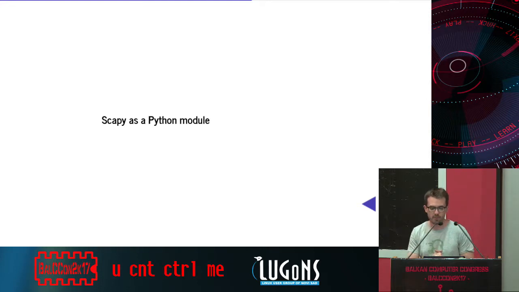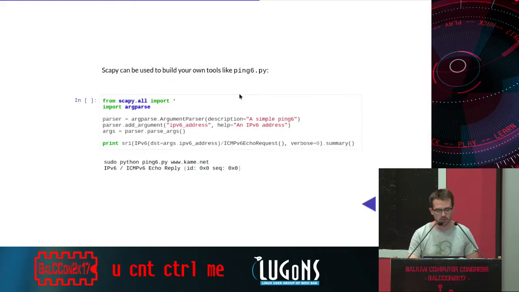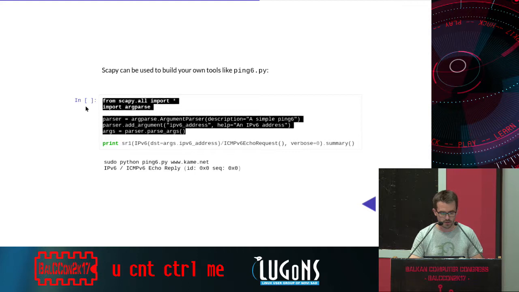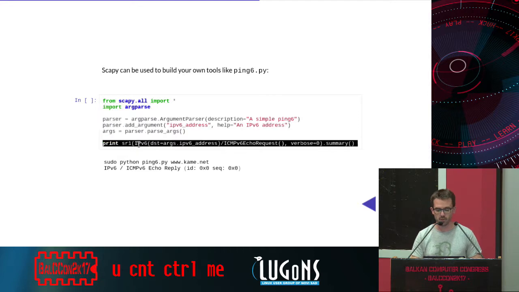Scapy can be used as a Python module, so there is not much to do. What you need to do in your script, you can load Scapy with from scapy.all import star, and then you can do some nice argument parsing. It's not required. And finally, you just need to call the sr1 function.